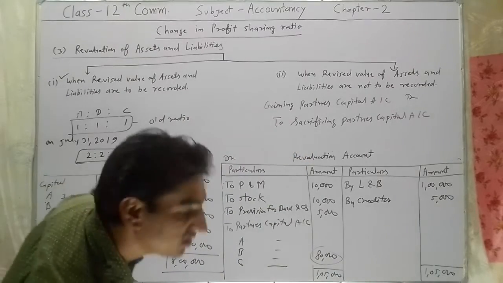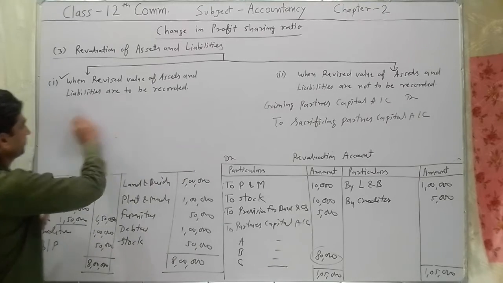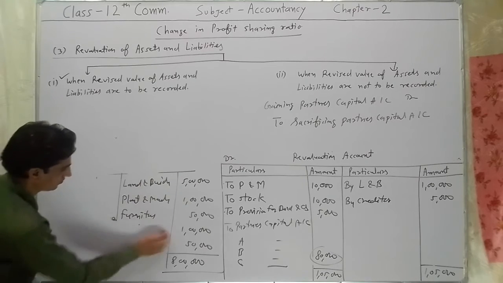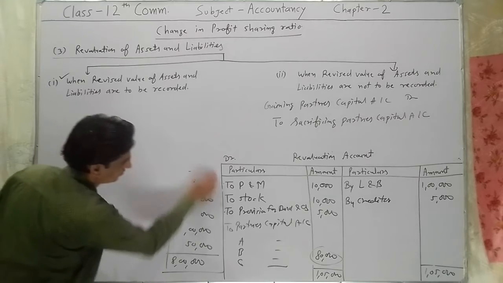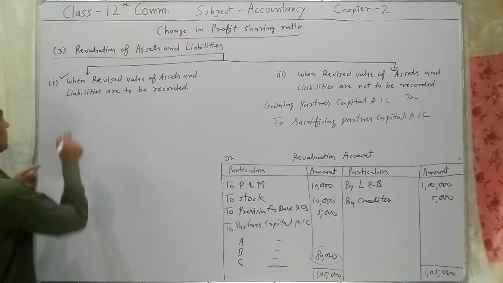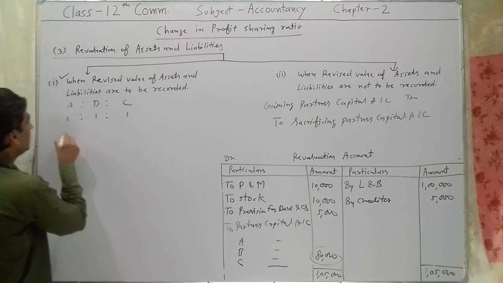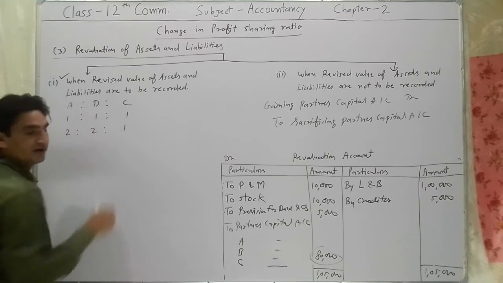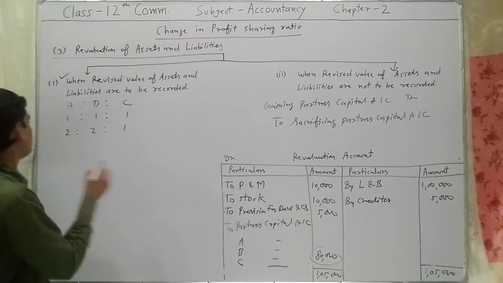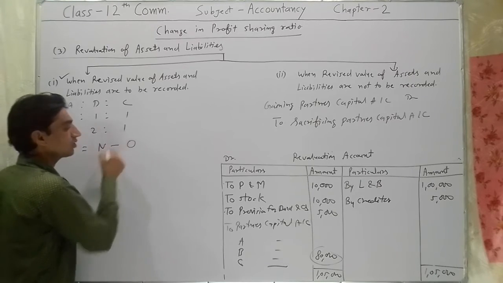Now we will find the gaining and sacrificing ratio. Listen, old ratio of A, B, C is 1:1:1, new ratio 2:2:1. Gaining ratio is equal to new ratio minus old ratio.